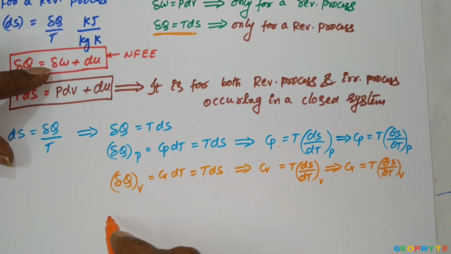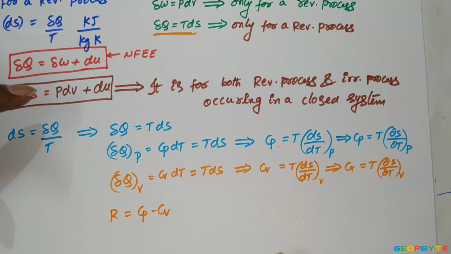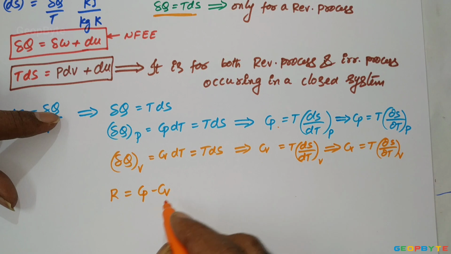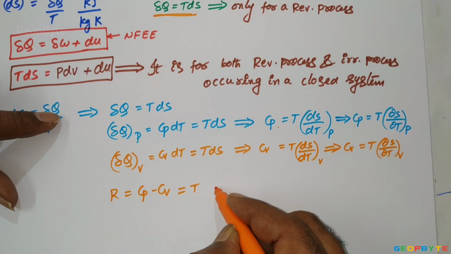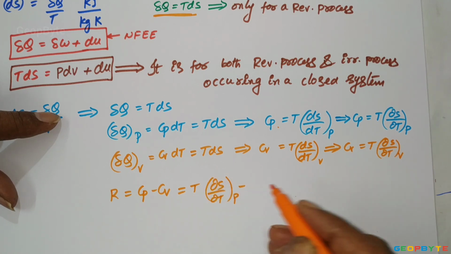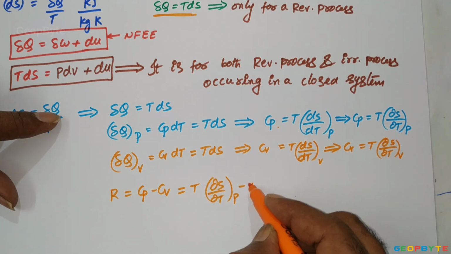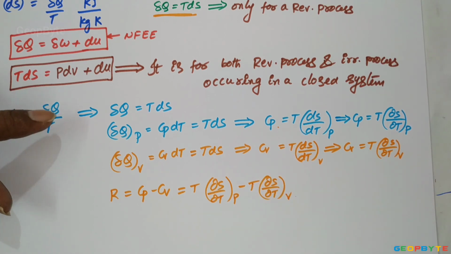As we know, R equal to Cp minus Cv. Cp equal to T into ∂S by ∂T at constant pressure, minus Cv equal to T into ∂S by ∂T at constant volume.